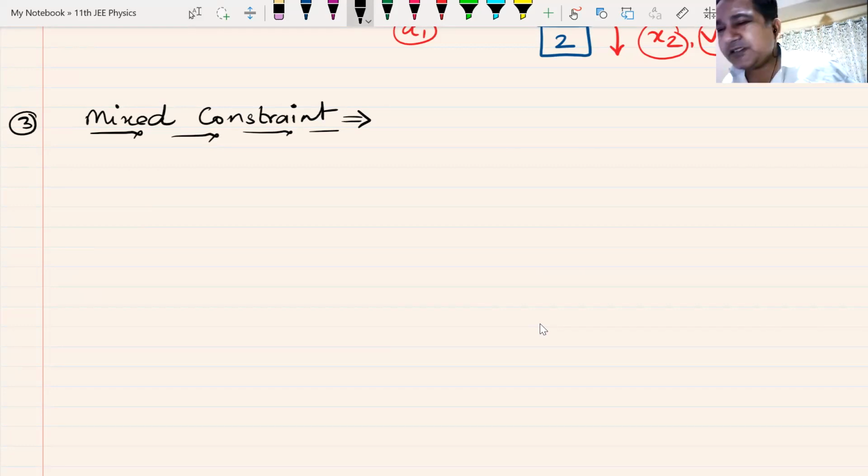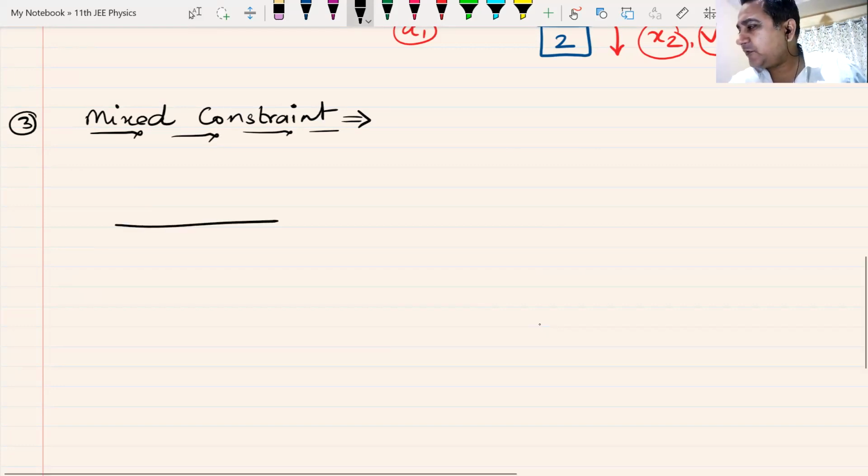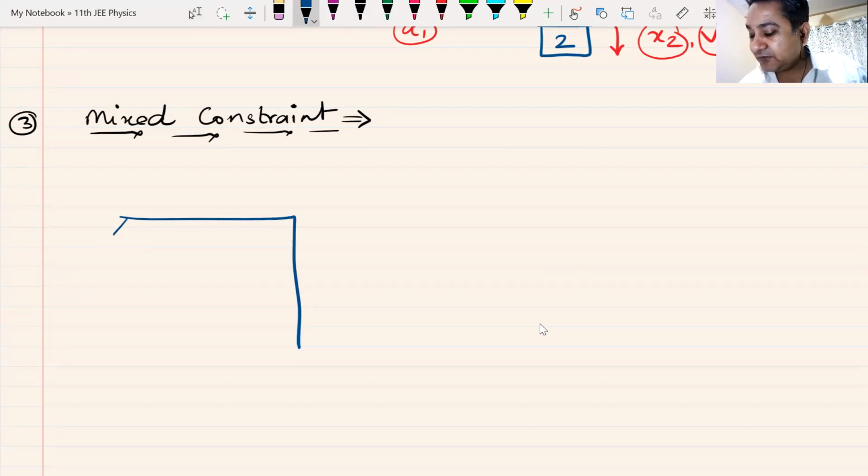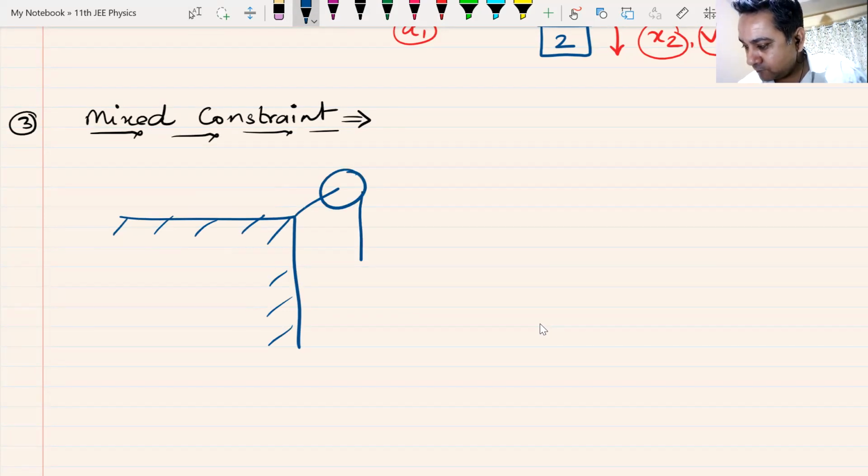And nothing can be a better teacher than a class. A mixed constraint. Now, what is a mixed constraint? Since we are in physics and not chemistry, physics you can see. I put a system like this.